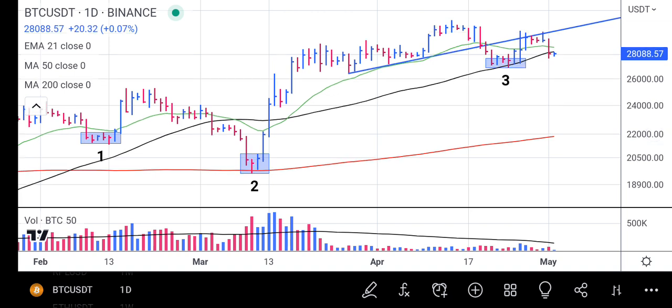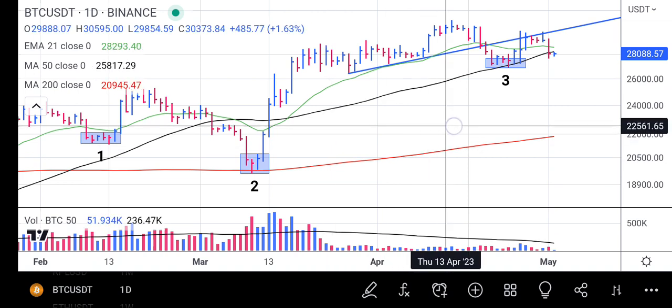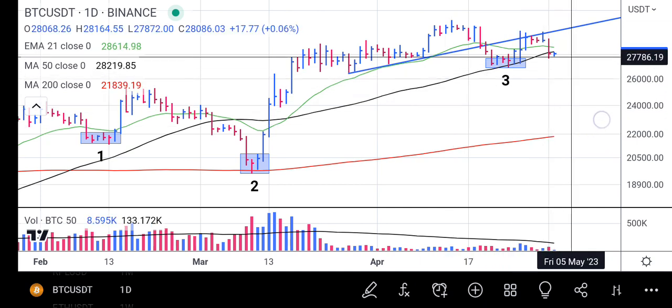Ever since Bitcoin made a high of 31,000, it has not been able to rise above it, and ever since then it's been dangling and making lower prices beyond 31,000. As the current bias of Bitcoin is bearish, we need to be very careful, and this is what our focus will be now.